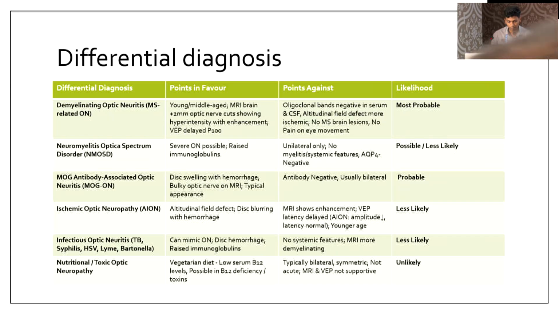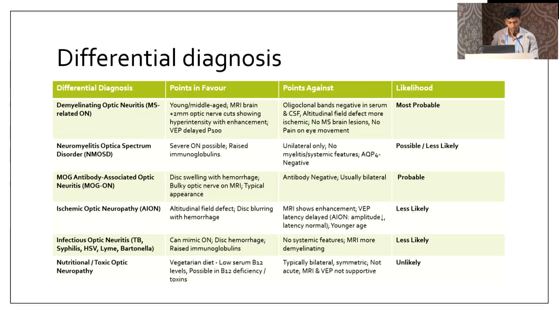So probably maybe. Ischemic optic neuropathy: points in favor were that the altitudinal defect was seen, and disc blurring with hemorrhage was seen. Against: MRI showed enhancement and VEP showed delayed latency. In AION, the amplitude will be decreased and latency will be normal, so it is a less likely diagnosis. Infectious optic neuritis, like TB, syphilis, HSV, Lyme, Bartonella: points in favor were that it can mimic optic neuritis, and disc swelling was also present, raised immunoglobulin was also present. But against: there were no systemic features, and the MRI was showing demyelinating features. So less likely.